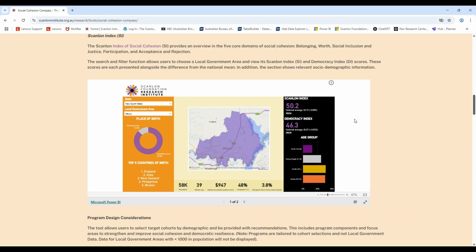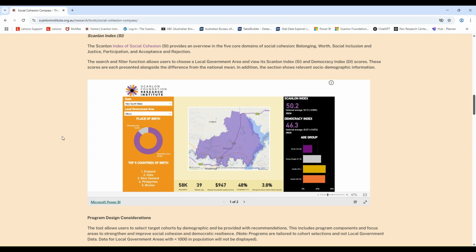So in Albury, we can see that Albury's Scanlon Index is 0.99 points lower than the national average, but 0.95 points higher than the Democracy Index national average. We can also see that the top 5 countries of birth are England, India, New Zealand, Philippines, and Bhutan.